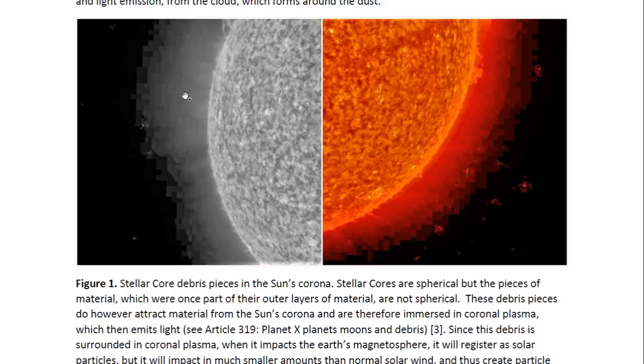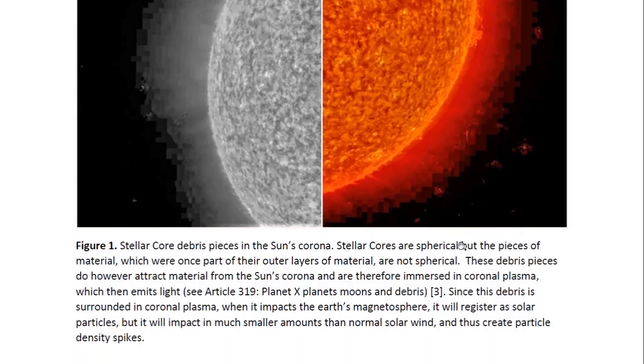So in this image we can see a lot of these pieces of debris generated by the stellar cores. Stellar cores come in various sizes, but they will be spherical, whilst the pieces of the material which they shared and were once part of the outer layers of material are not spherical.